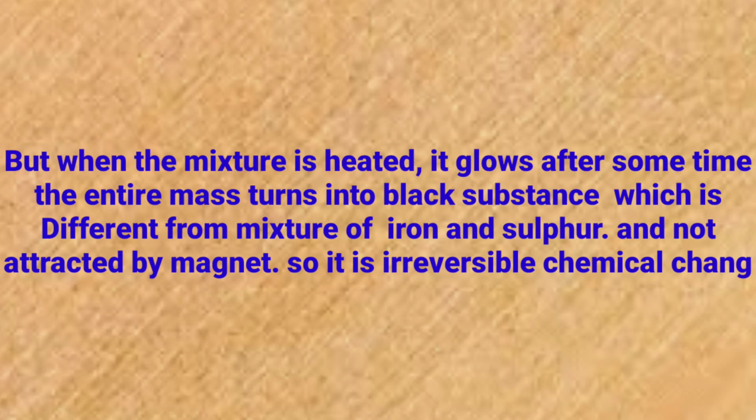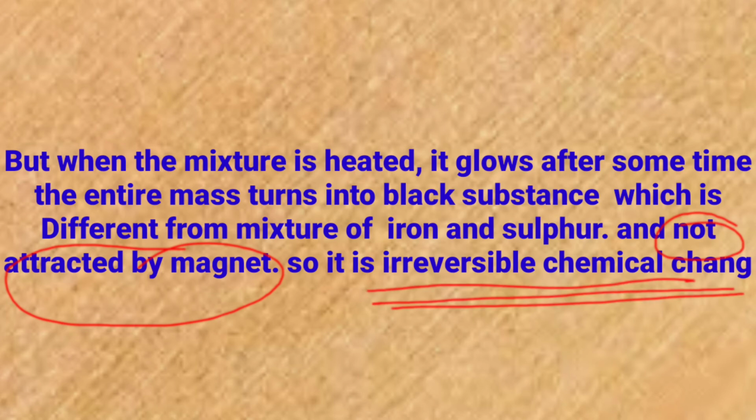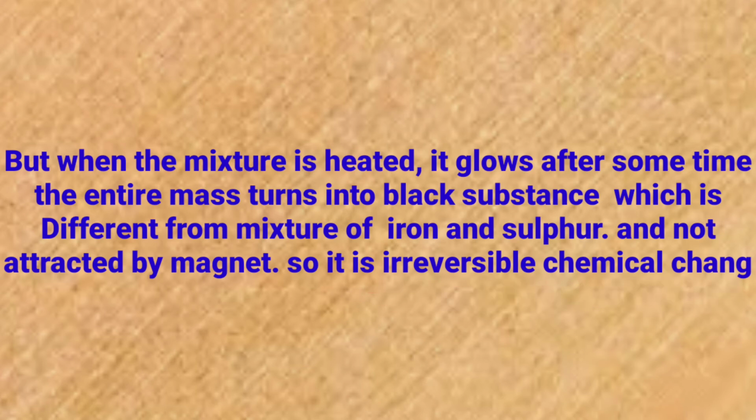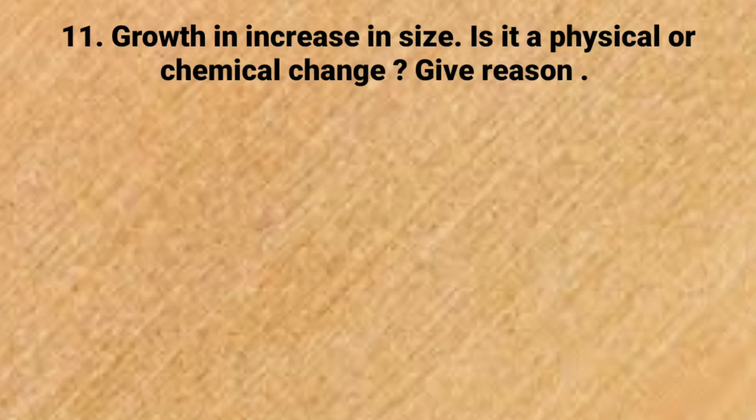Now this black mass is not attracted by the magnet. There is no effect on the magnet. Got it? So this is an irreversible chemical change, because the property of iron and sulfur entirely changed to make a new substance with new composition. Got it? Now come to next question.